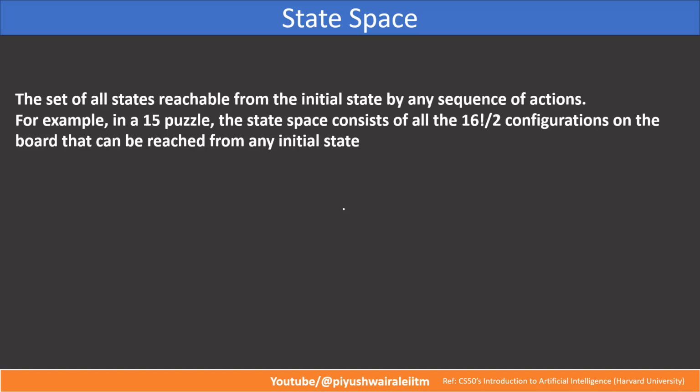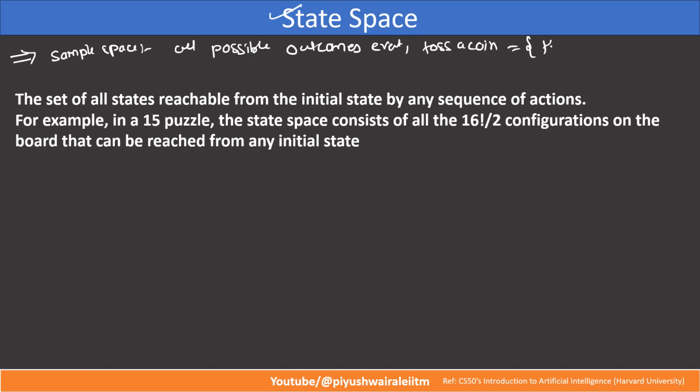Now, what is state space? In probability, you must have discussed what a sample space is, right? A sample space is all possible outcomes of an event. So if I am tossing a coin, there are two possibilities, head or tail, so there are two outcomes in the sample space for this particular event. Similarly here, the set of all states reachable from a particular initial state by any sequence of actions is called the state space.